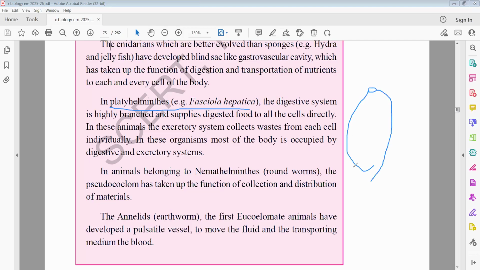The entire body of Fasciola hepatica is filled with the digestive system. Because the entire space in Fasciola hepatica is occupied by its digestive system, the digestive system takes up its duty to supply the nutrients.